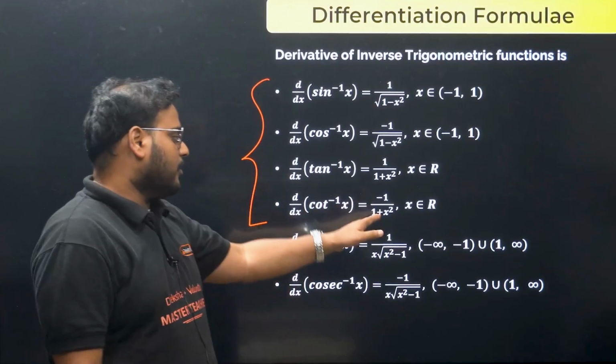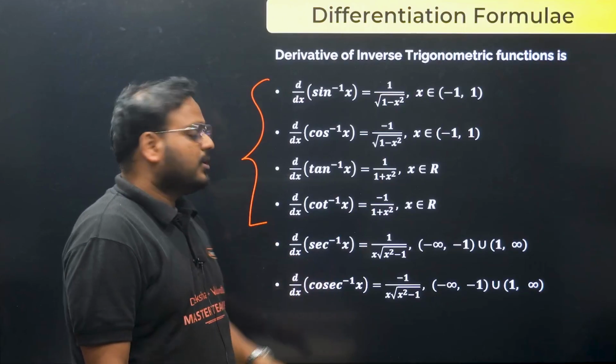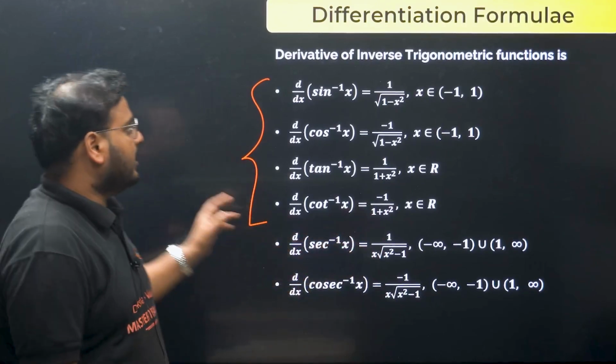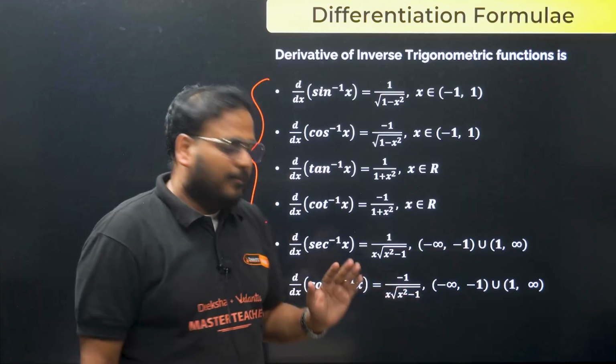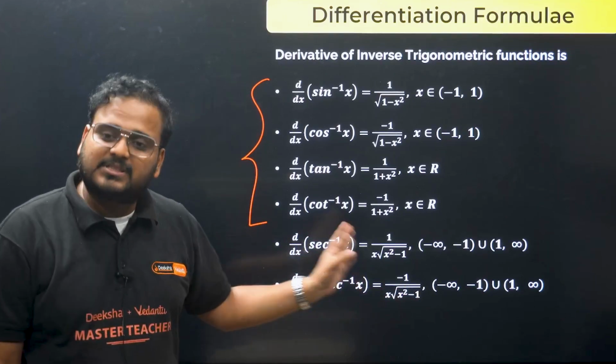Cot inverse again, minus 1 upon 1 plus x square. Sec inverse of x and cosec inverse of x, again there's a formula like that: 1 upon x times root of x square minus 1, with a minus sign for cosec inverse. But these are rarely used. The last two are rarely used but still good to know.